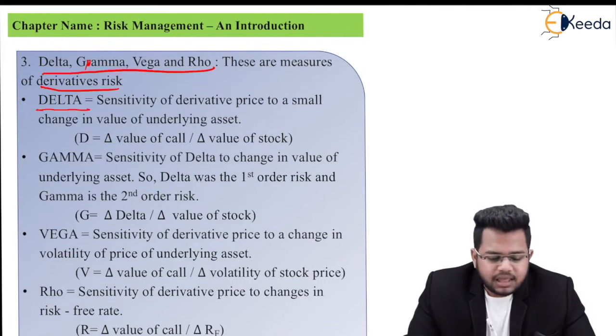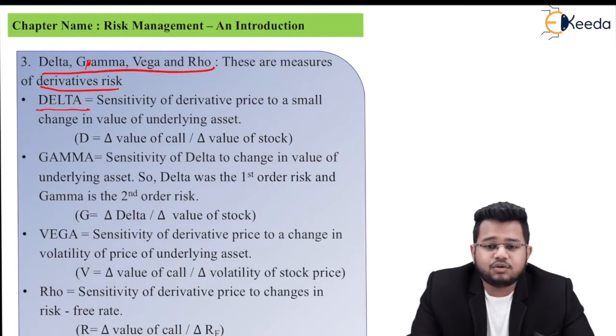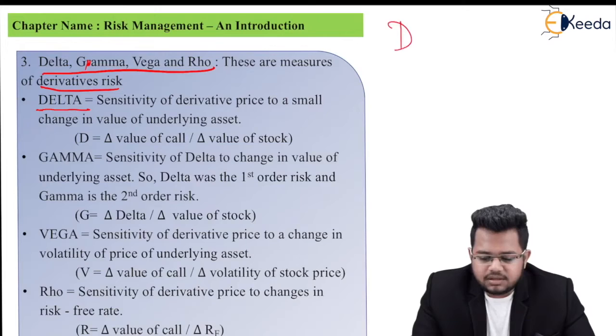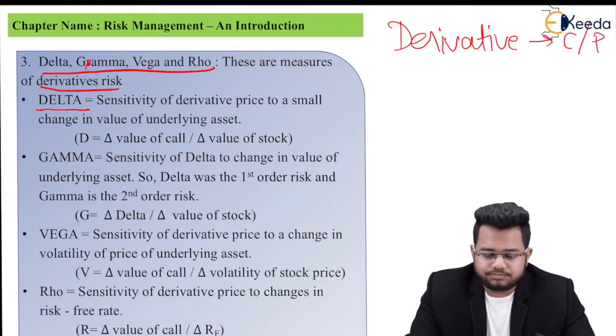Delta. Delta means sensitivity of derivative price to a small change in the value of underlying asset. Try to understand, in these, derivative means either a call or a put.